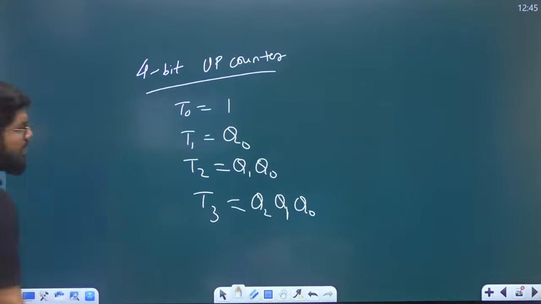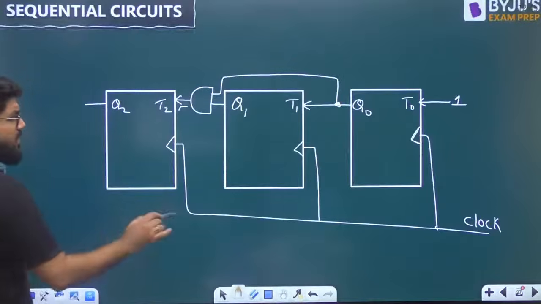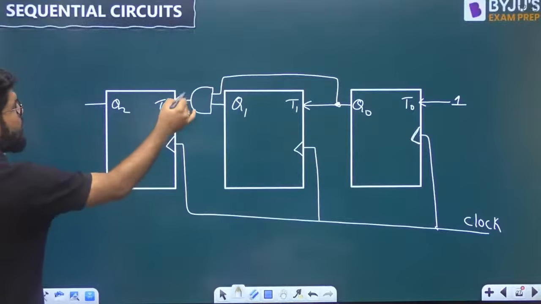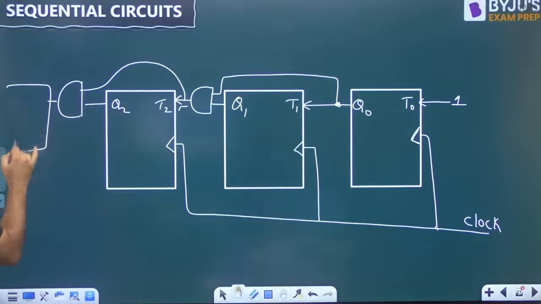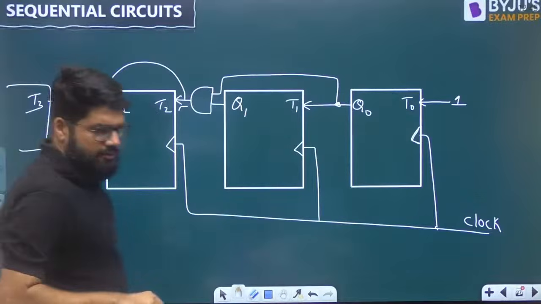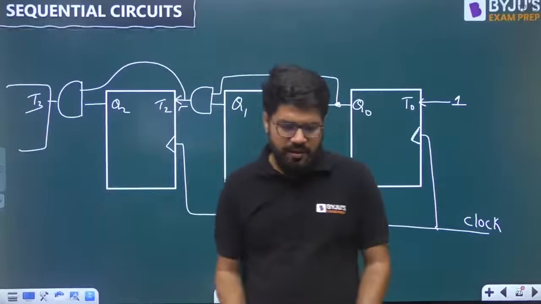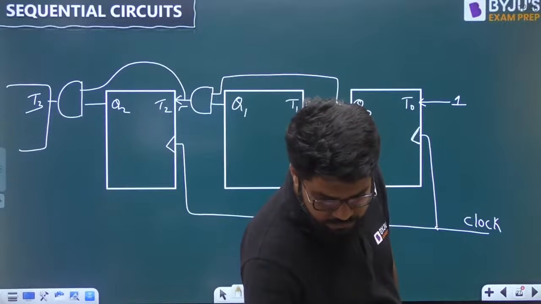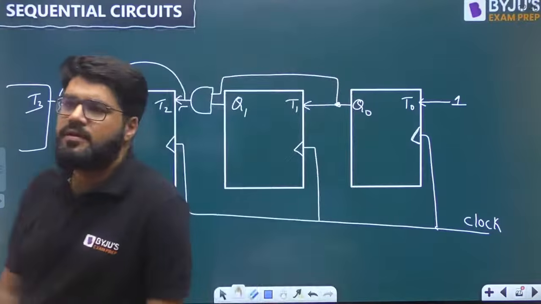Now, does it mean that I need a 3-input gate? No. Look, Q1, Q0 is already available. You will take another AND gate and feed it to the next flip-flop. Feed it to the T3, guys. Right? Feed it to the T3.